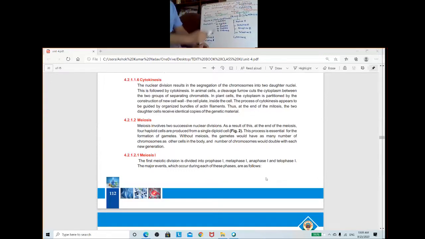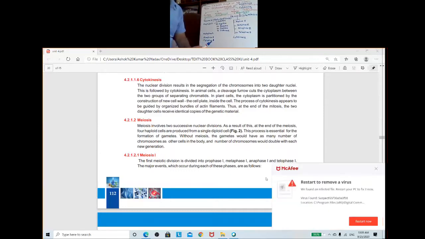But division of cytoplasm is known as cytokinesis. Karyon means nucleus. So if division of the nucleus occurs, it is known as karyokinesis. But if the division of cytoplasm occurs outside the nucleus, we get two identical cells, due to division of cytoplasm.